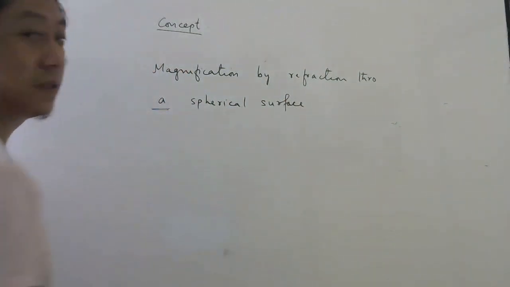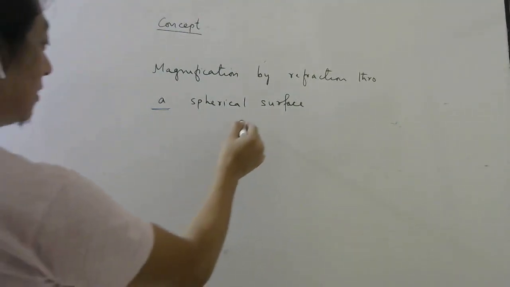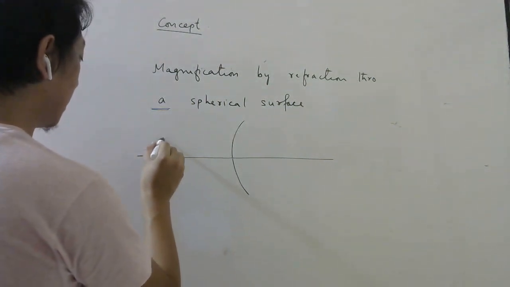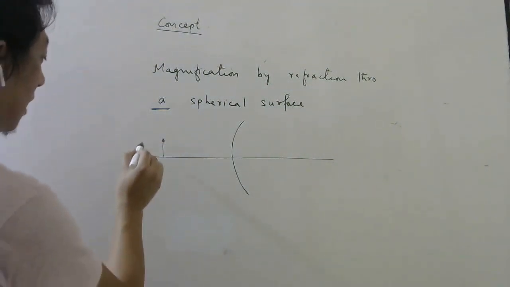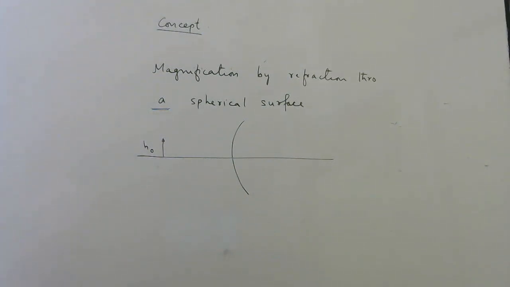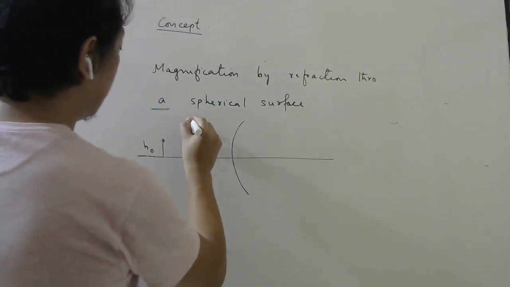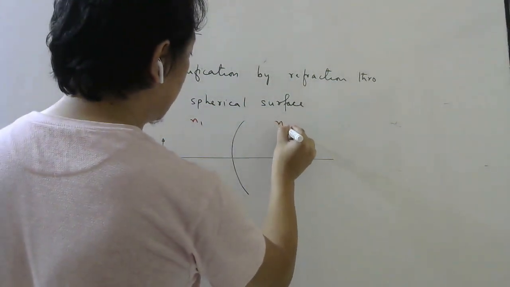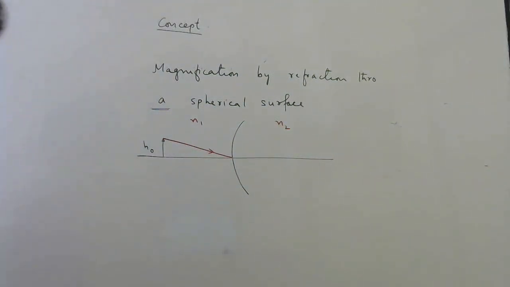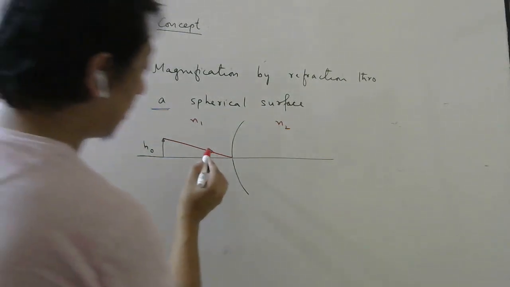Okay, single. So let's say this is your spherical surface. This is my object. So this height of the object is, let's say, HO. Now this medium is refractive index N1, this is N2. Light going like this. Okay, now see, don't make it go straight, that happens in the optic center.